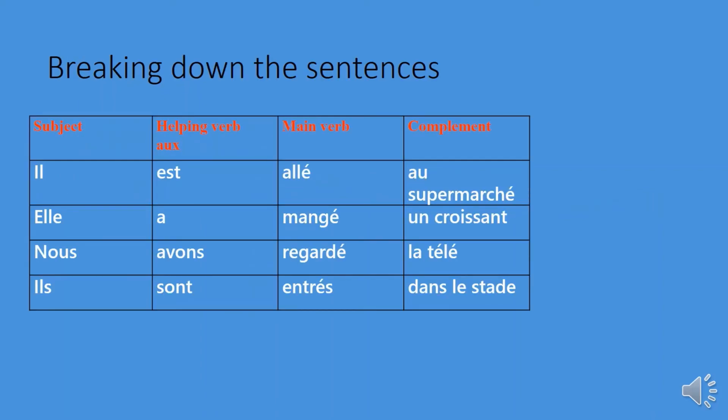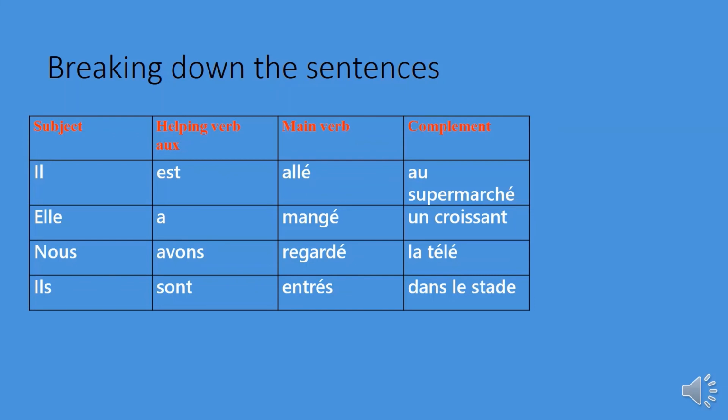Breaking down the sentences, I make this chart usually when I teach how to write in French because it explains to the students that there is a certain sentence structure that they have to follow.